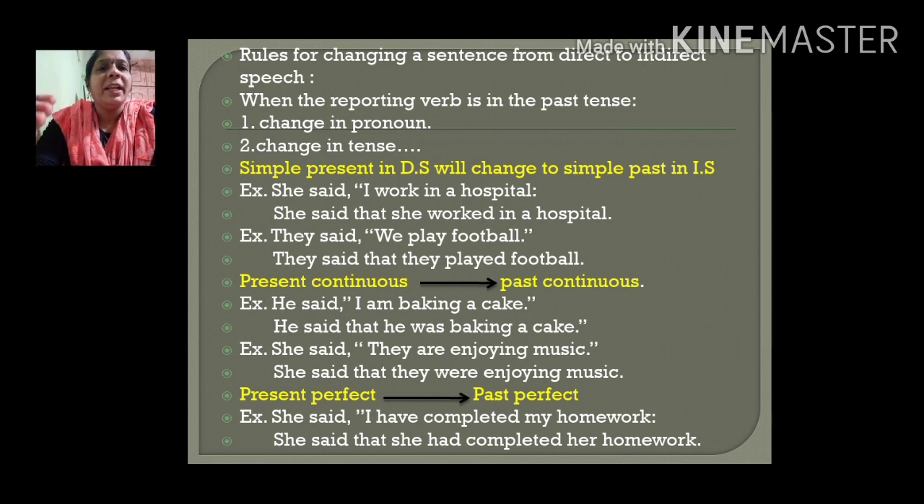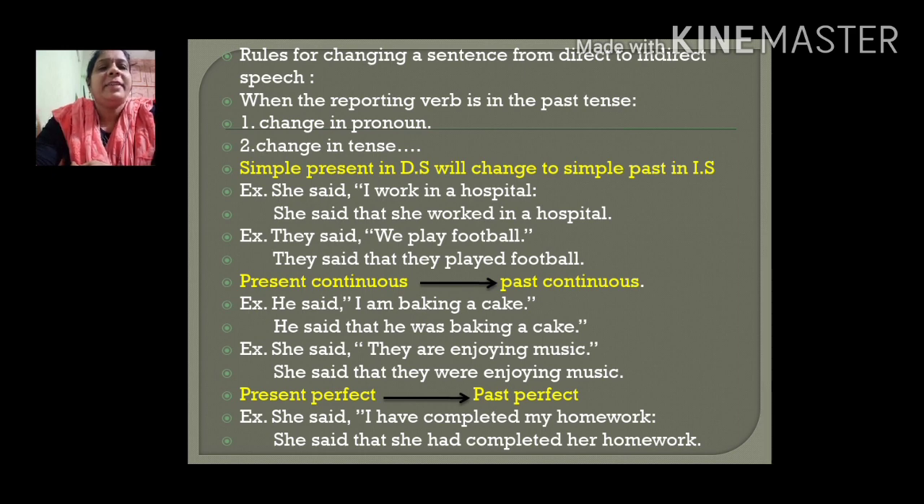So now we will learn in detail about the change in tense forms. One more example. They said, we play football. They said that they played football. So play, simple present form, has changed to played, simple past form. Now, next example: suppose the verb in the direct speech is in present continuous form, it will change to past continuous form in the indirect speech.